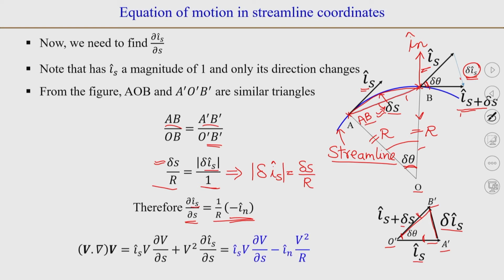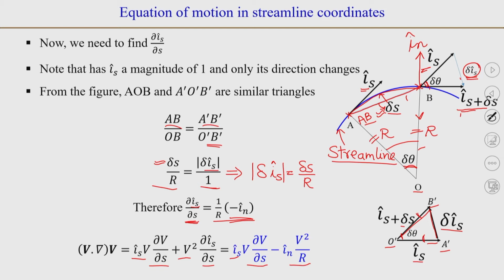So, the acceleration, we saw, is i_s v ∂v/∂s plus v² ∂i_s/∂s, and we can substitute the value of ∂i_s/∂s here. So, we will have i_s v ∂v/∂s minus i_n v²/r.